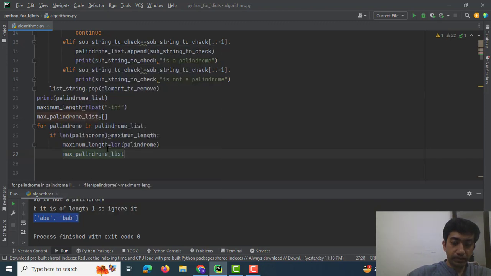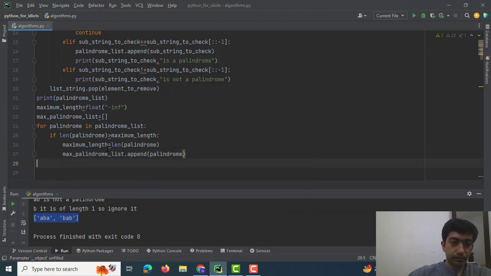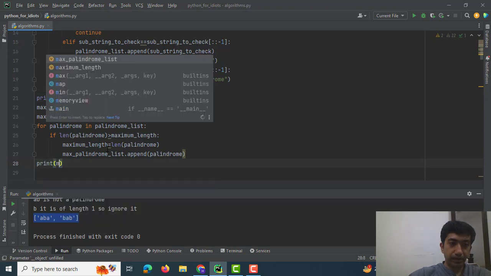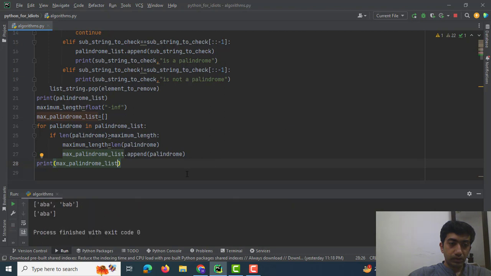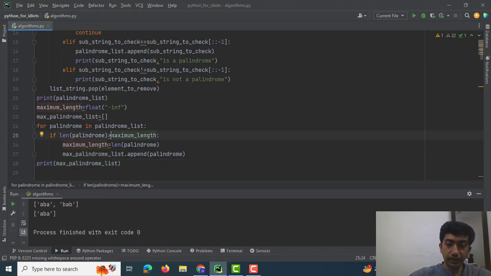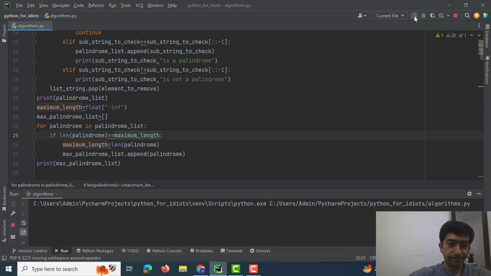Maximum palindrome list dot append palindrome. Then I would print out max palindrome list. Sorry, it should be if length of palindrome is greater than or equal to maximum length.